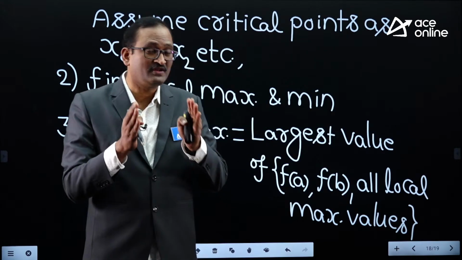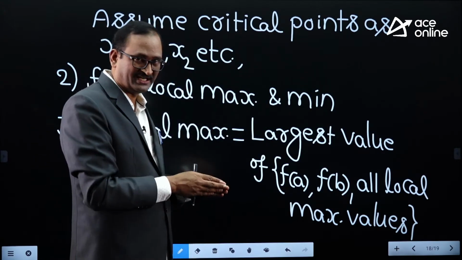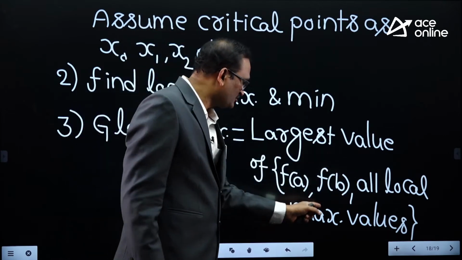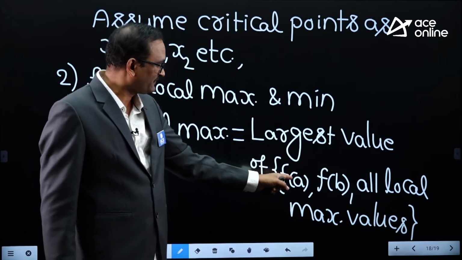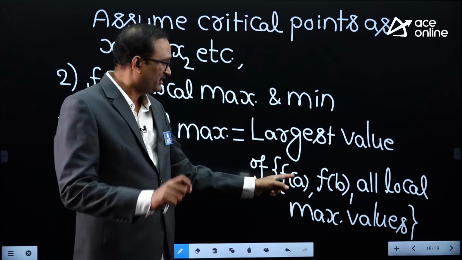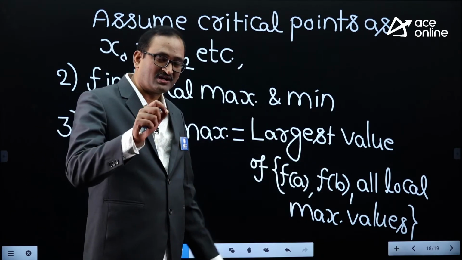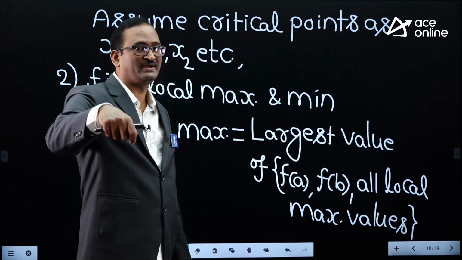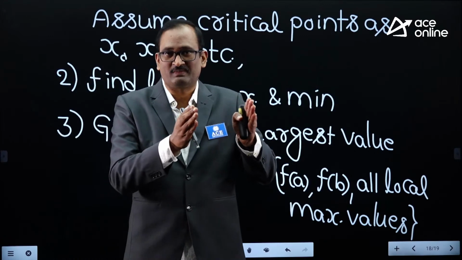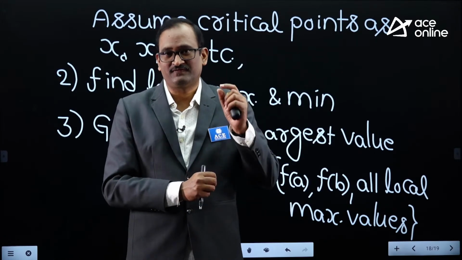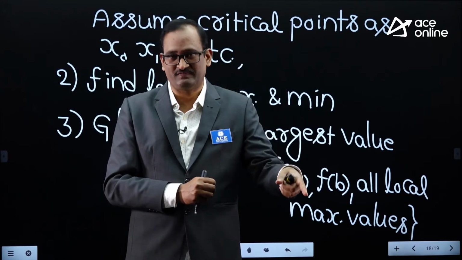F of x0 will be the value of the local maximum. So among all these, f of x at one endpoint of the curve, f of x at the other endpoint, and all local maximum values.